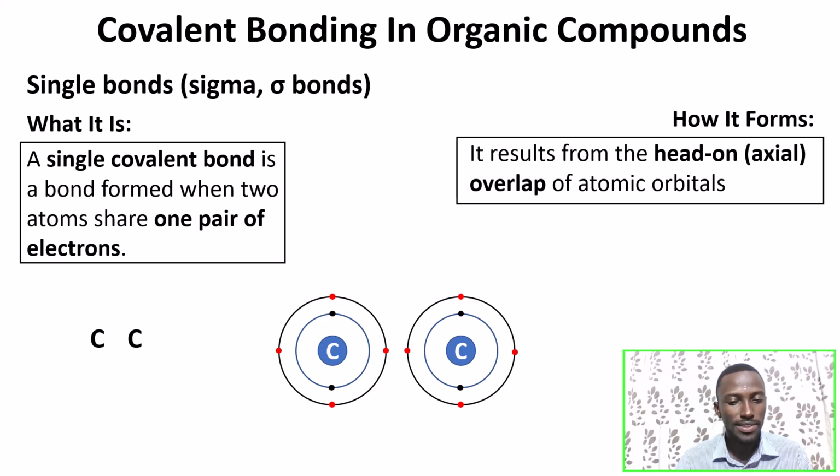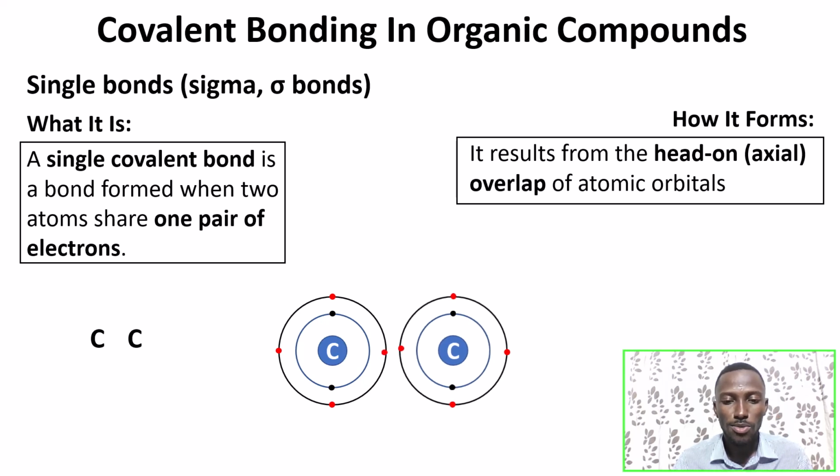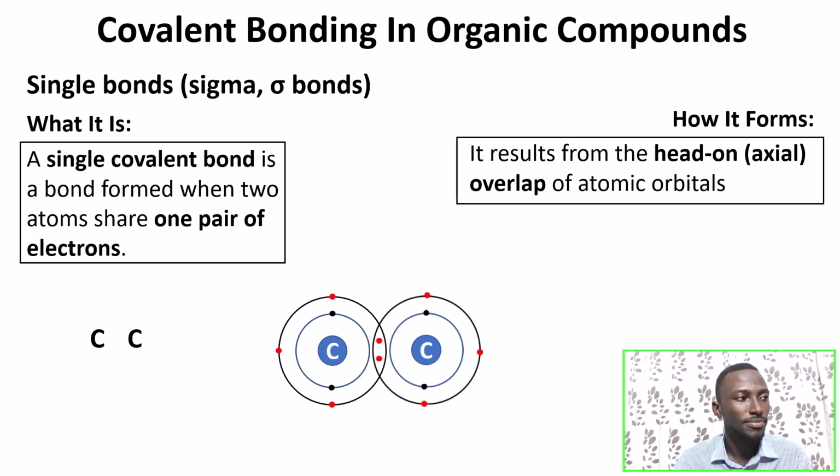So this is what happens. The 2 carbon atoms move to overlap. As they move to overlap that way, they share that pair of electrons. That is what is shown by the line between the 2 carbon atoms. This is a single bond. Head-on overlap to share electrons.